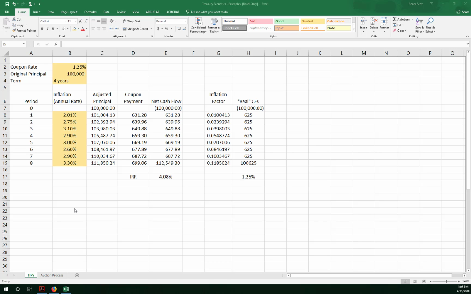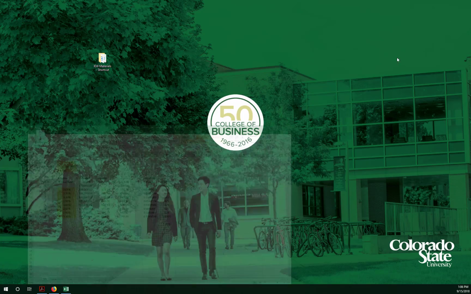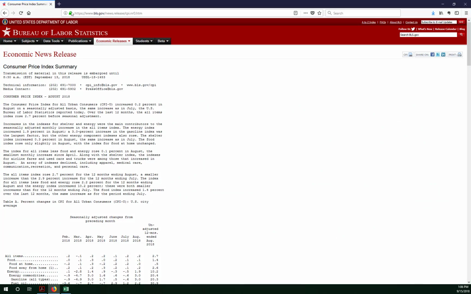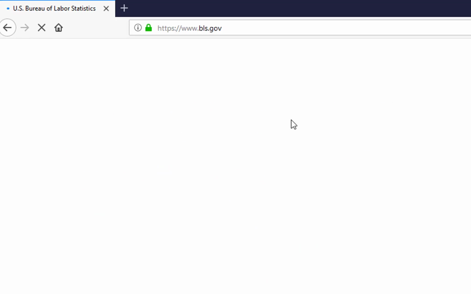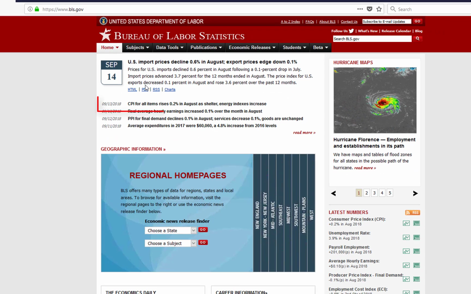So what I want to do first is take a look at the Bureau of Labor Statistics, some of the information that you receive from those folks every month whenever inflation is measured by the Fed. So we could just go to the internet here, and if we type in bls.gov, that's the Bureau of Labor Statistics, and one of the key statistics that they report on, they keep track of, is the CPI. So this happens to be a very recent story about what CPI was for the month of August.